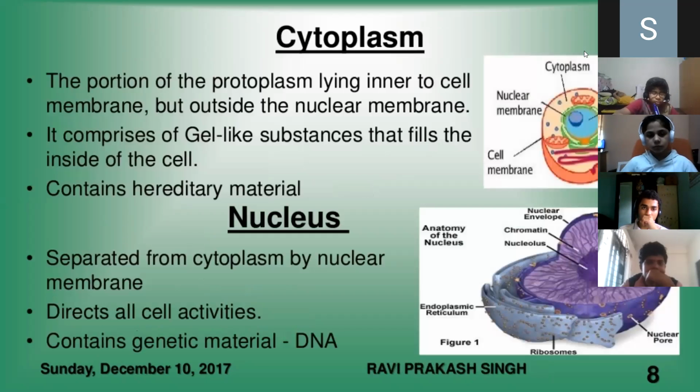When I talk about the cytoplasm, it's the portion of the protoplasm lying inner to the cell membrane but outside the nuclear membrane. Is it clear? It consists of jelly-like substance that fills the inside of the cell. Are you understanding? Yes, ma'am. It also contains cell organelles and the hereditary material. This is called cytoplasm.